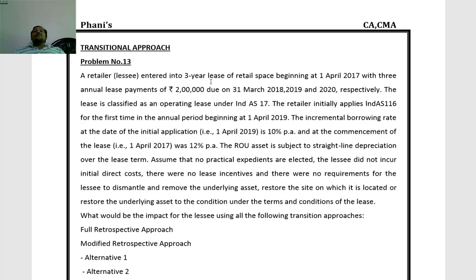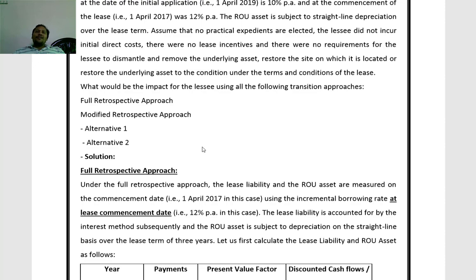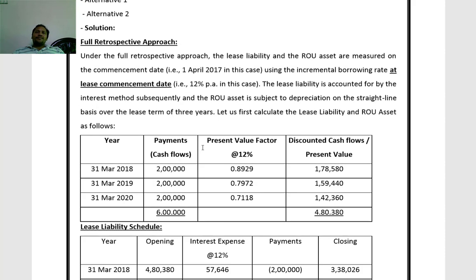Now, from the beginning, the lease is for a period of 3 years, 2 lakhs payable at the end of each year, and the initial discounting rate is 12%. Based on that, we will calculate the present value of lease payments.